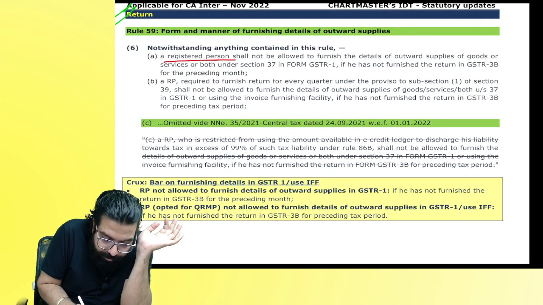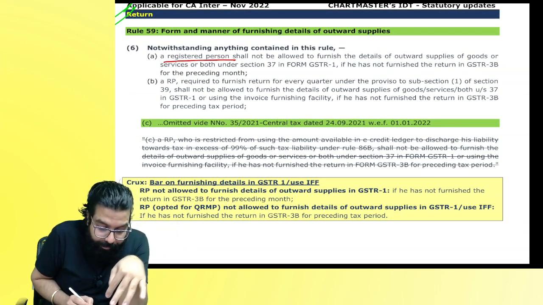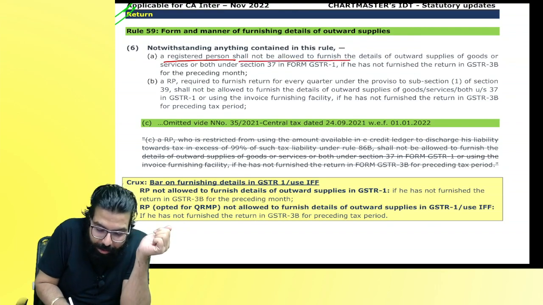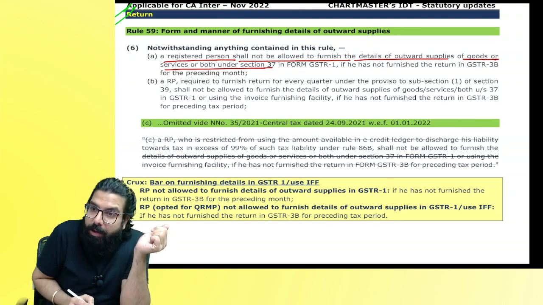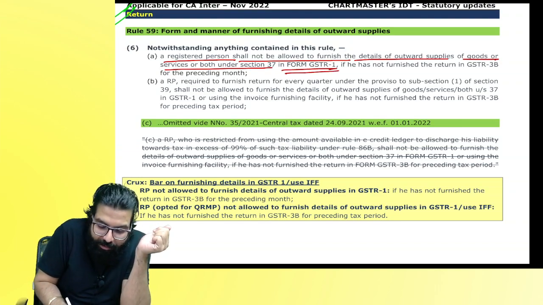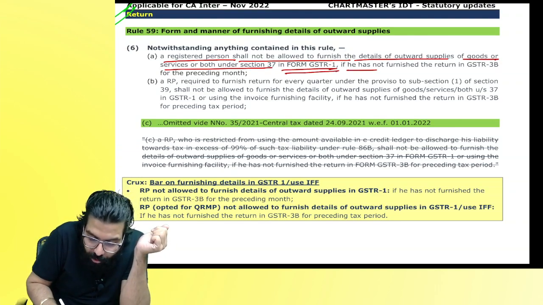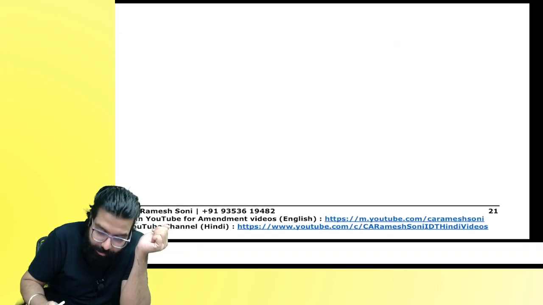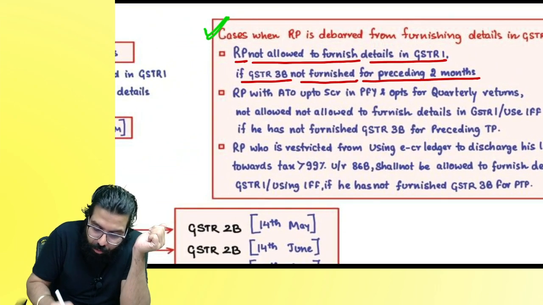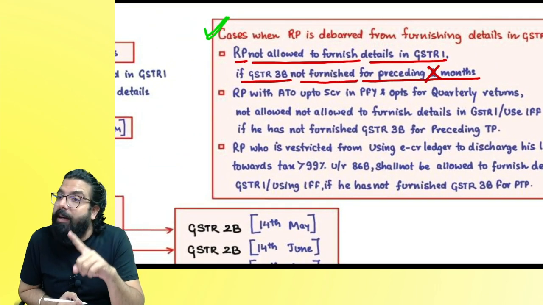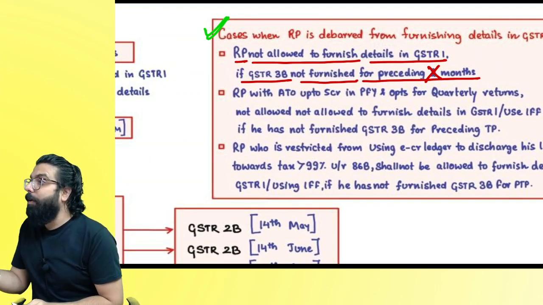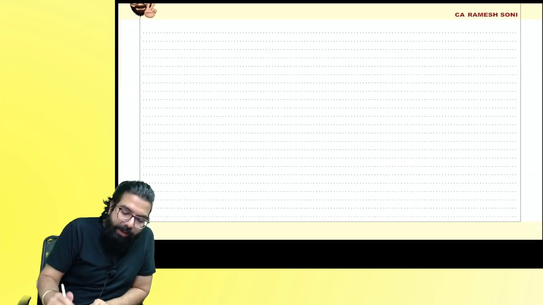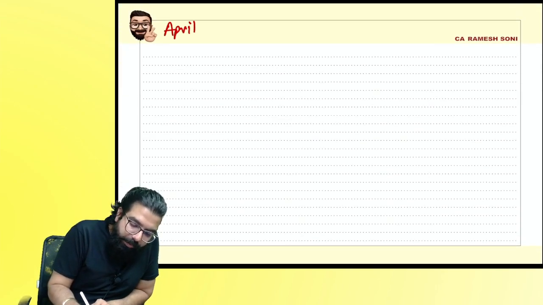See, now what has happened over here? A registered person, listen, read, shall not be allowed to furnish the details of outward supply of goods, services, or both under section number 37 in form GSTR 1 if he had not furnished the return in GSTR 3B for the preceding month. It means what they are telling now, it is not preceding 2 months, it is preceding 1 month, means last month May. So everyone listen. For an example, I'll talk about April.